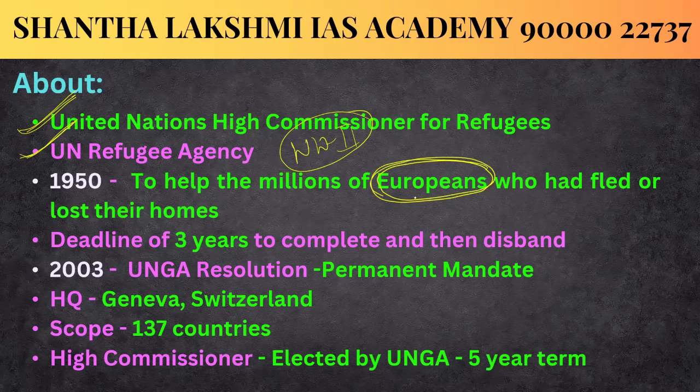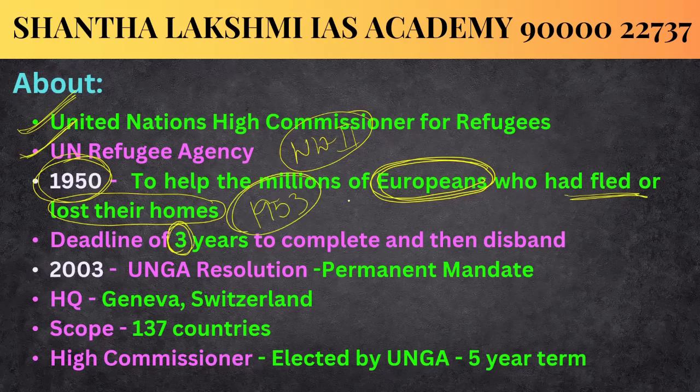See, during or after World War II, many Europeans fled their countries and lost their homes. So to help the millions of Europeans who fled their countries or lost their homes, the United Nations High Commissioner for Refugees was formed formally in December 1950. And at the time, this agency was given a deadline of 3 years. So by 1953, you have to help these millions of Europeans who have fled or lost their homes and